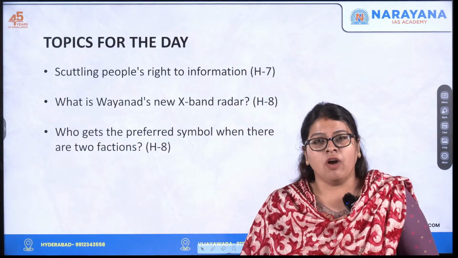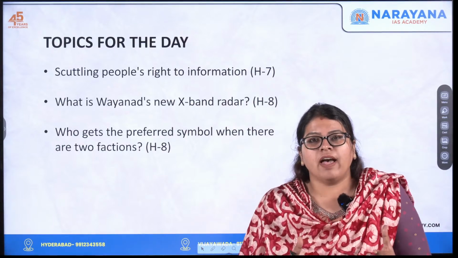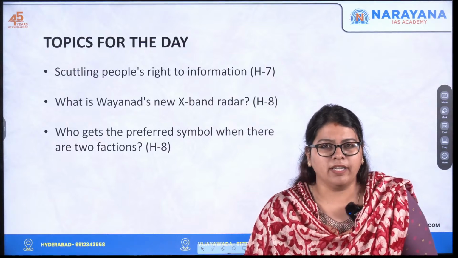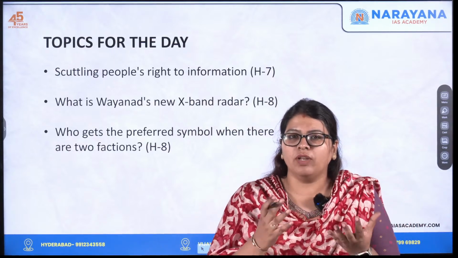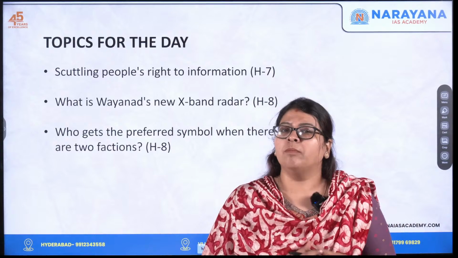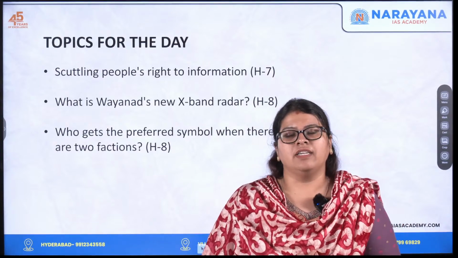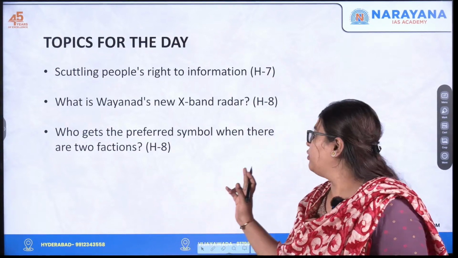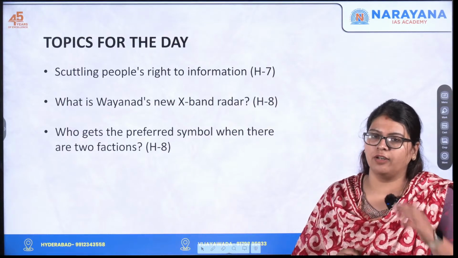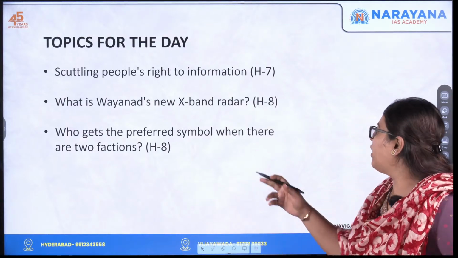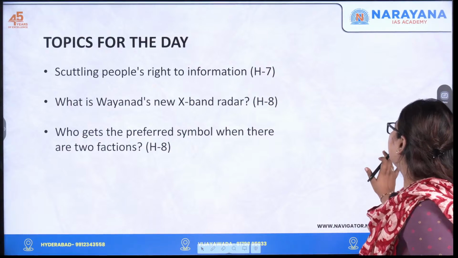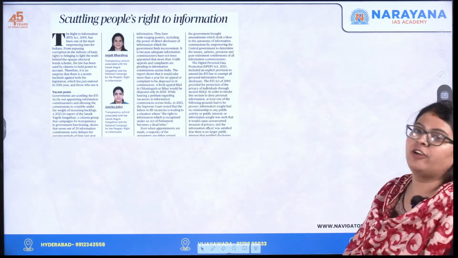In terms of a split, or if there are two factions in a recognized political party, which faction will inherit the symbol? All these things we'll understand with respect to this article. Having looked at these topics, let us quickly get into the discussion.